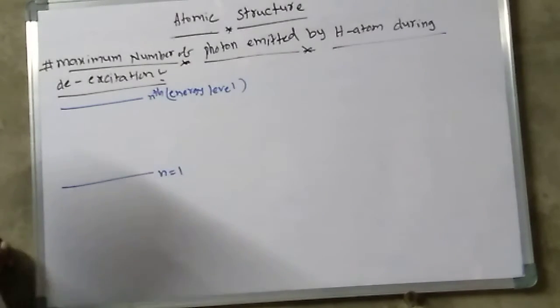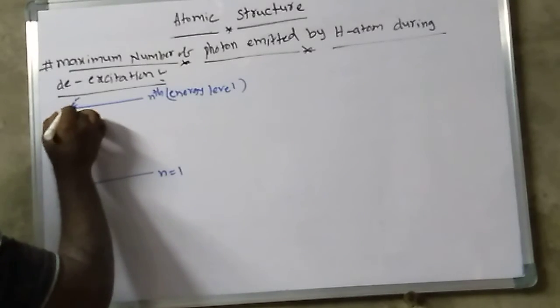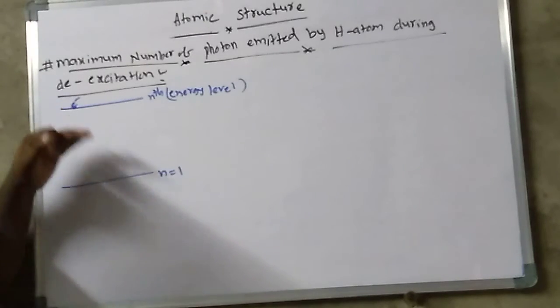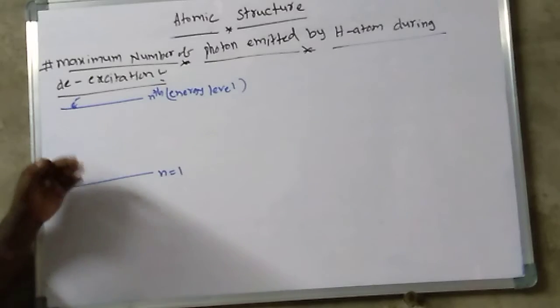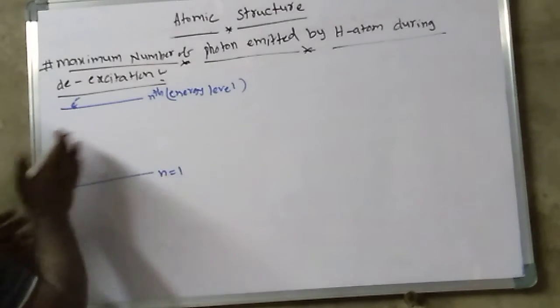The particle in the excited state moves from higher to lower, but not directly; there are so many transitions.